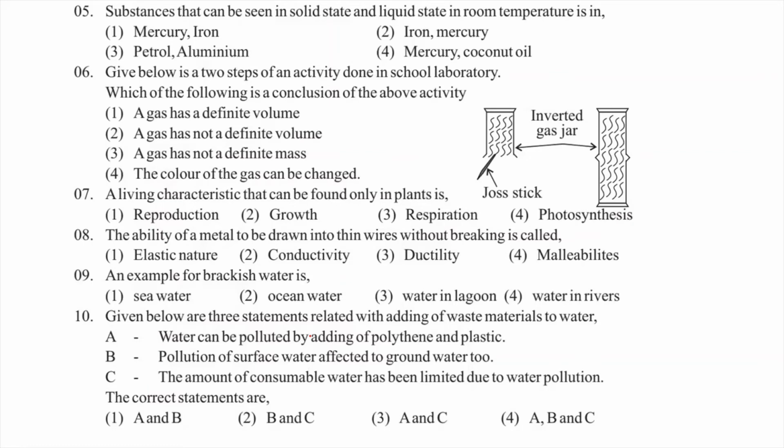Especially in plants, in nutrition, they produce their own food. That nutritional pattern is photosynthesis. Photosynthesis can only be observed in plants. Other characteristics are mostly common to plants and animals.